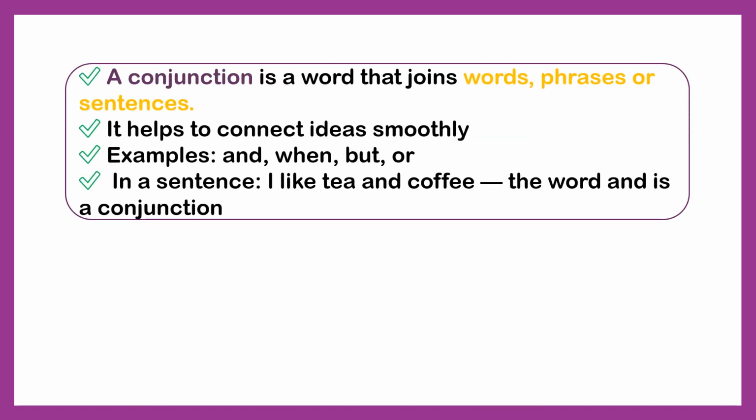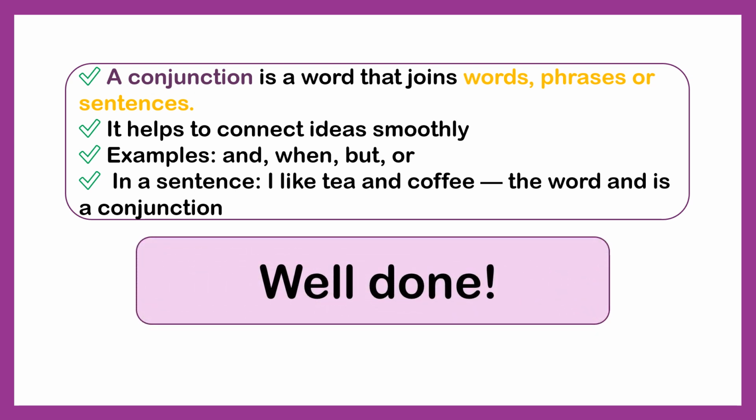Okay, let's review. A conjunction is a word that joins words, phrases, or sentences. It helps to connect ideas smoothly. Examples: and, when, but, or. Let's have a look at this sentence. I like tea and coffee. The word and is a conjunction. Okay. Conjunctions make our sentences clearer and easier to understand. Well done. You have just finished the conjunction section. Keep up the great work. You are doing fantastic.